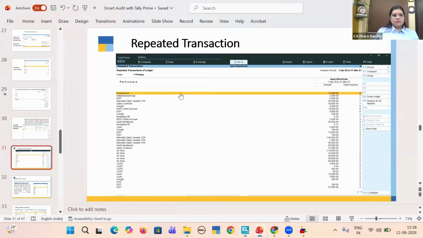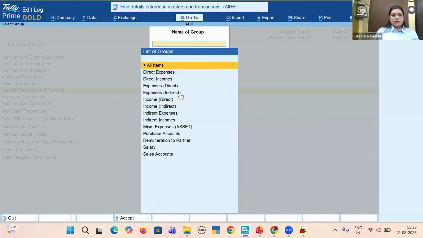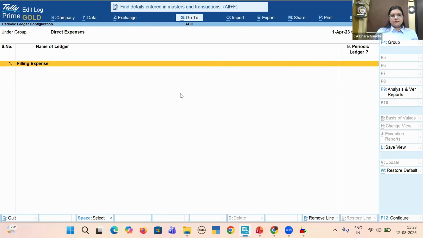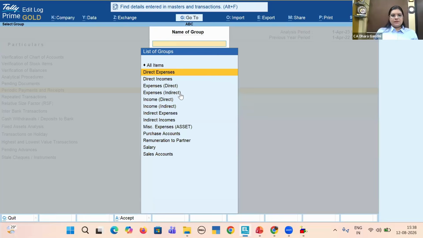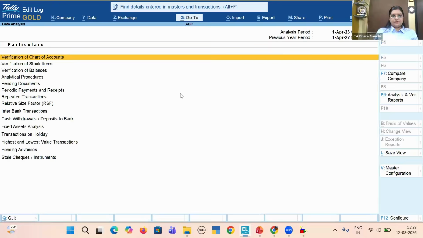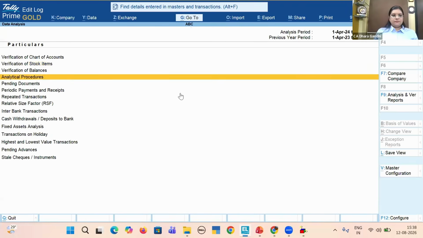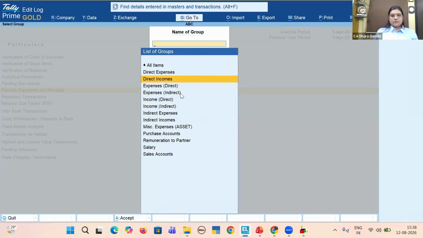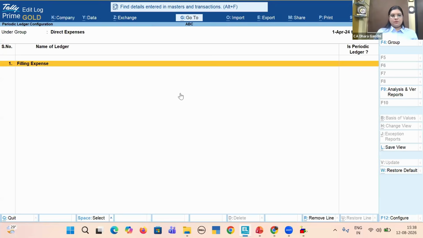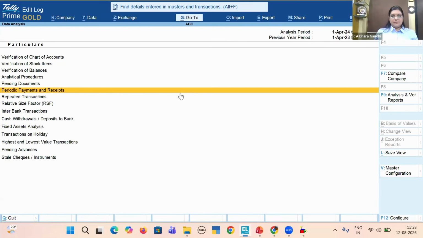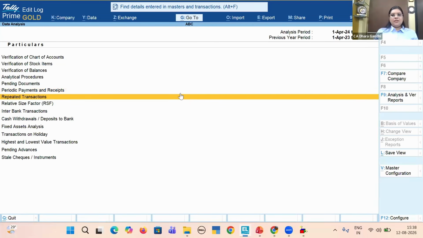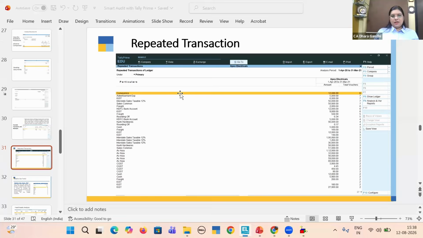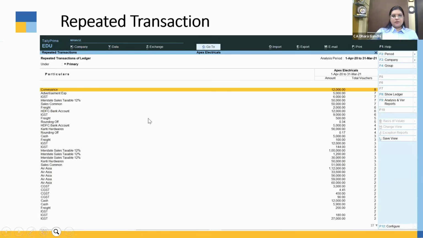We'll just go through Tally once. This is about periodic payments. Is there any specific payment? If there are any periodic payments, you'll be able to see them here, which I specifically told you in my PPT. If there are any repeat transactions, they will be reflected here. These are the list of repeat transactions, you can see.